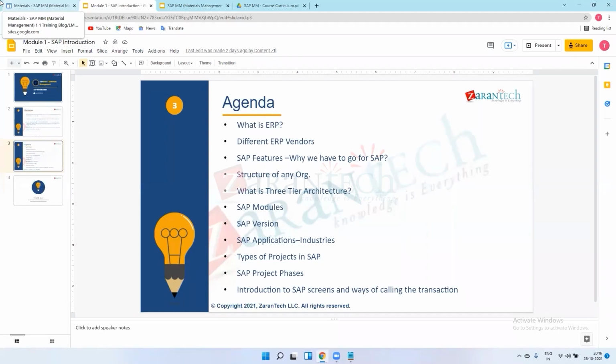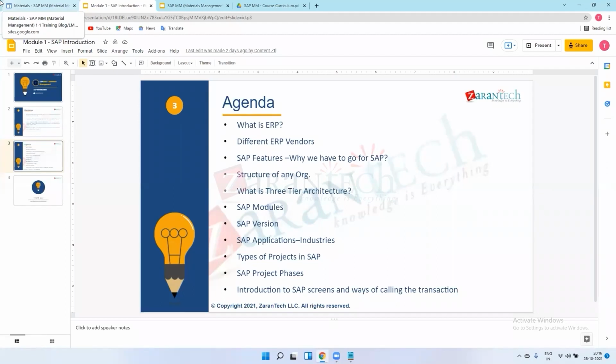In the production system, we deploy the changes. We can say go live for that. We decide the go live date, so that on that particular day we deploy all the changes whatever we have done in the test system into the production system. From that day the business will use our SAP production system and start their business on our SAP.